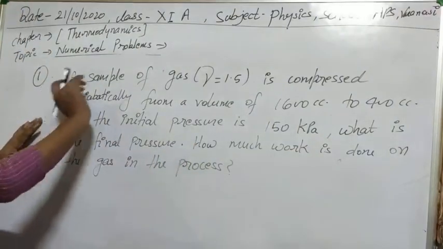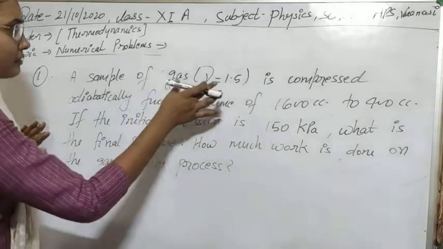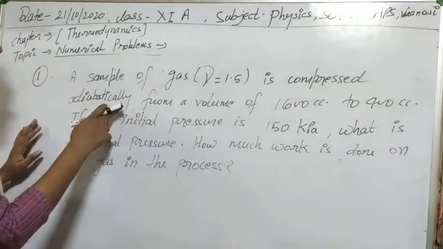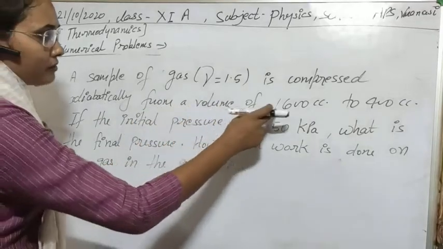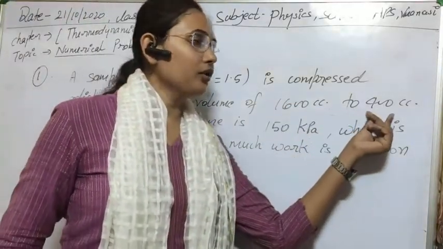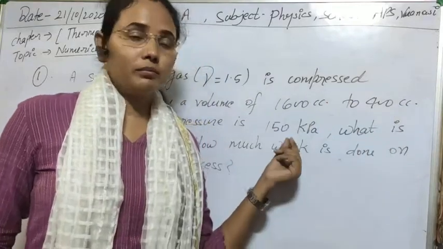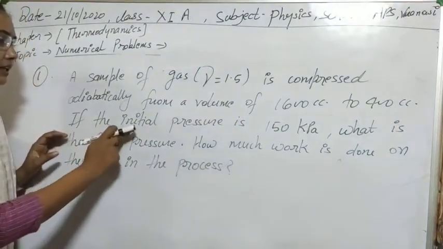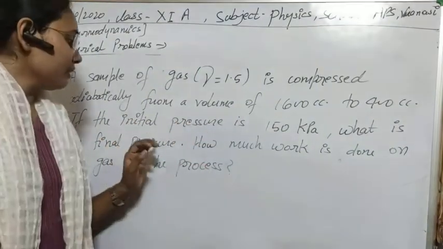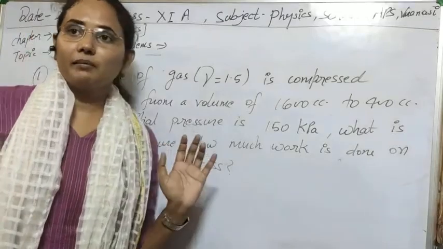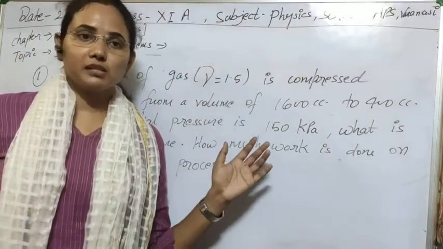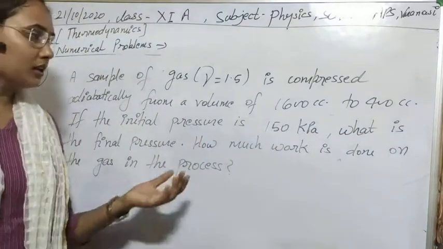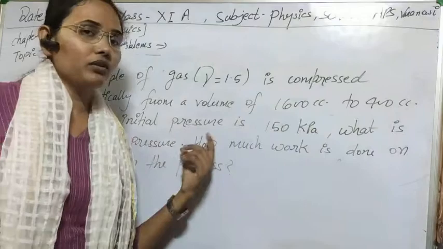The question is that a sample of gas with gamma (atomicity) 1.5 is compressed adiabatically from a volume of 1600 cubic centimeter to 400 cubic centimeter. Means its volume is changing from this value to this value, so it is compressing. If the initial pressure is this, then what will be the final pressure? As you know, in the adiabatic case there will also be a change in temperature, but here the pressure is given, and you know that pressure and volume will change. So the initial pressure is given, and we have to calculate the final pressure.